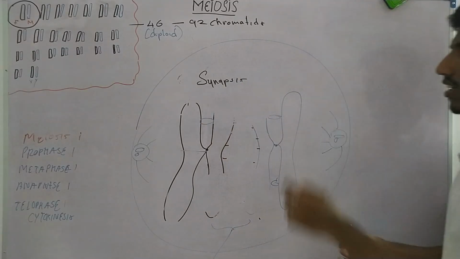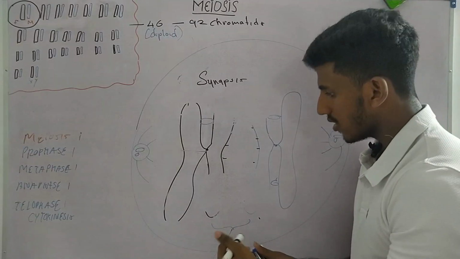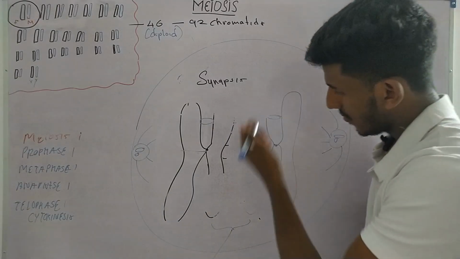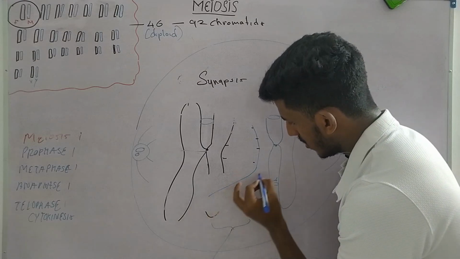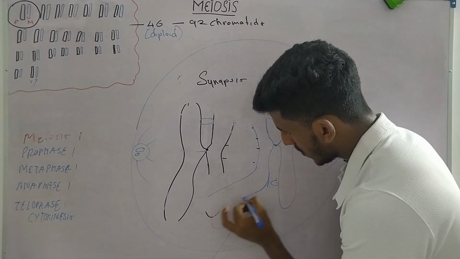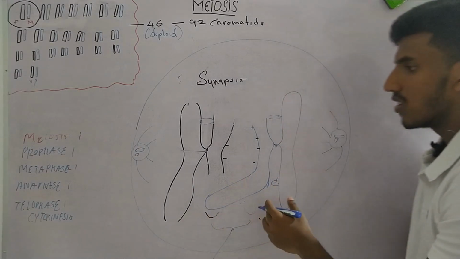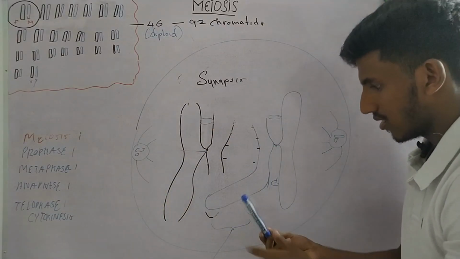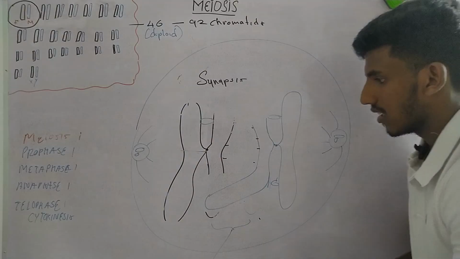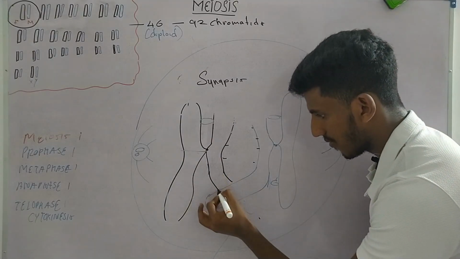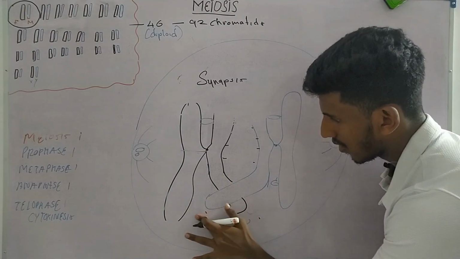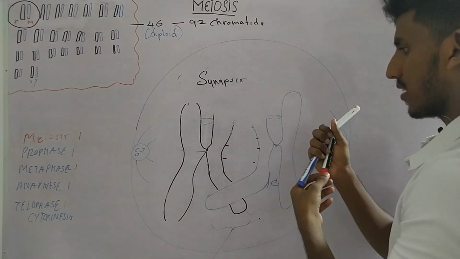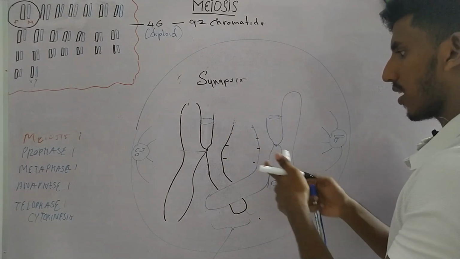So this process is called crossing over. In crossing over, the non-sister chromatid moves to the other side, forming an egg shape. Now this chromatid starts moving here. Again the same thing occurs on the top also. They will form another crossover point.